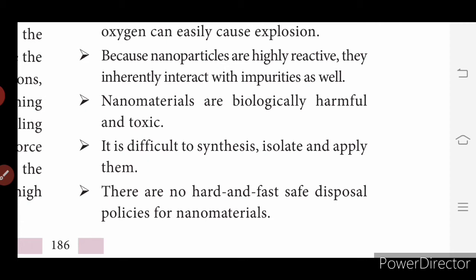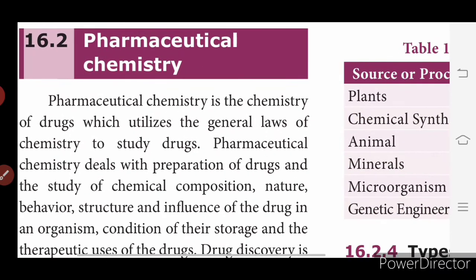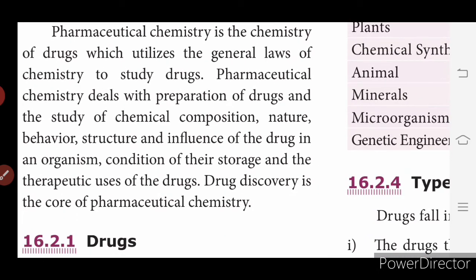Now we will see how these nanoparticles are used in pharmaceutical chemistry. So what is pharmaceutical chemistry? Pharmacy means where we get drugs. Drugs means whichever medicine we use to cure diseases. The drugs are made up of chemical compositions in nature, and pharmaceutical chemistry deals with the preparation of drugs and the study of chemical composition, nature, behavior, structure and influence of the drug in an organism, conditions of storage and therapeutic uses of the drugs. So drug discovery is the core of pharmaceutical chemistry.